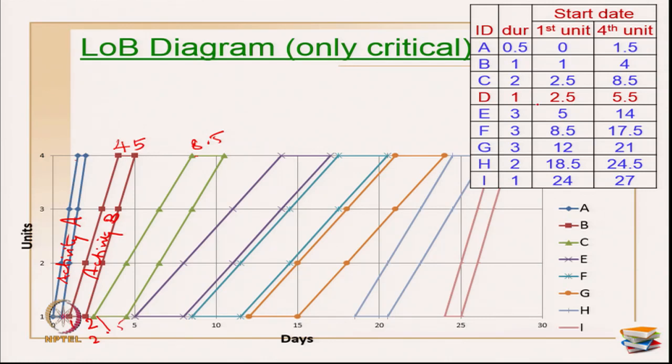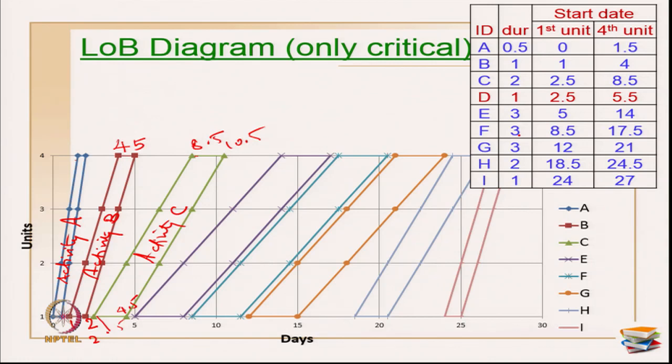Adding the duration of activity C, plus 2, this becomes 10.5. So, 2.5 plus 2, this is now 4.5. So, now I have got my plots for my activity C. Similarly, we have to finish up all the other activities. Activity D I have skipped right now because it is not critical. There are other ways of showing D, we will show it later.